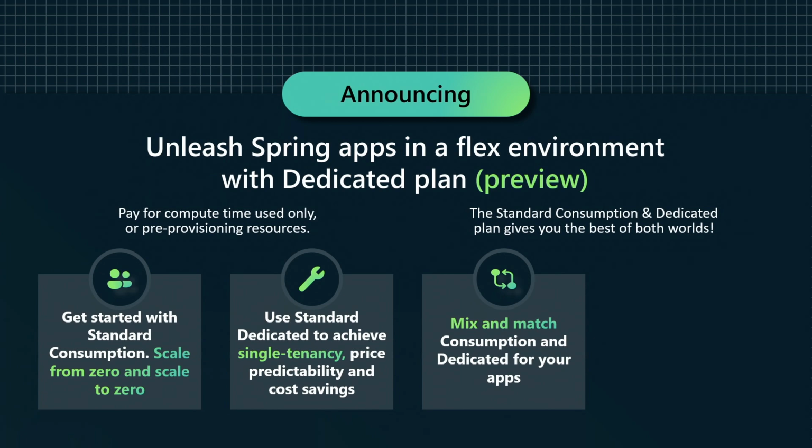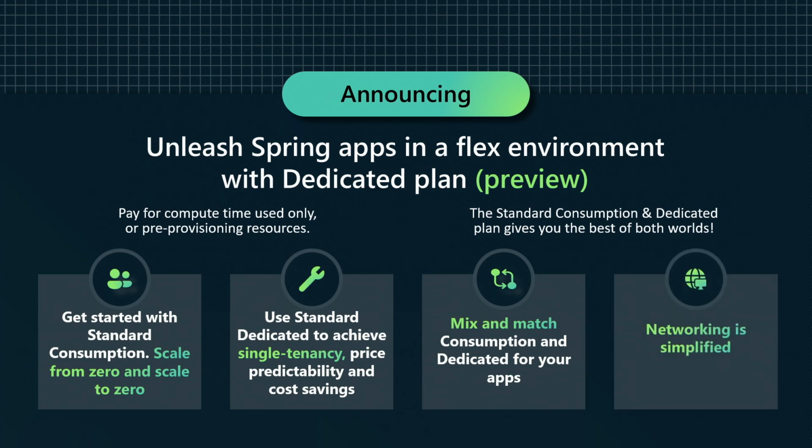Right? You can also take advantage of the flexibility to mix and match. Some of your apps can be in consumption. Some of your apps can be in dedicated. This way you can meet the exact needs for your application. Right? And you can also customize your sizing. You can go from 0.1 core to 16 cores or 0.1 gigabytes of memory all the way up to 128 gigabytes of memory. And we talked about simplification since all of them are going to be running in the same environment, the networking part is actually simplified.